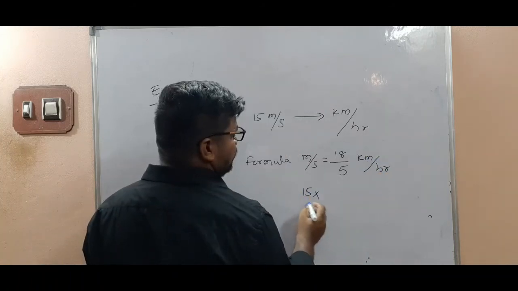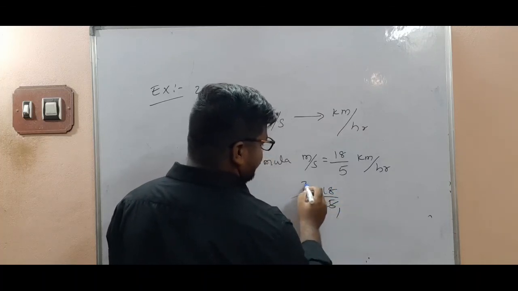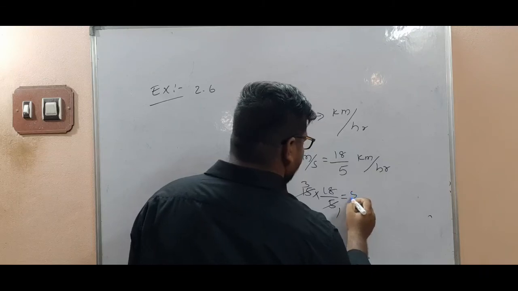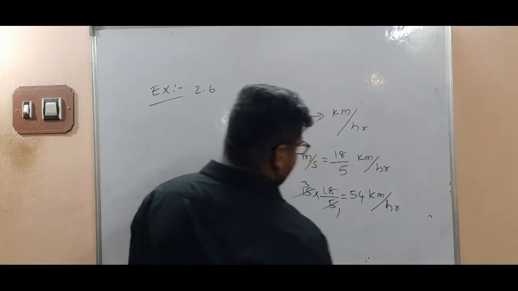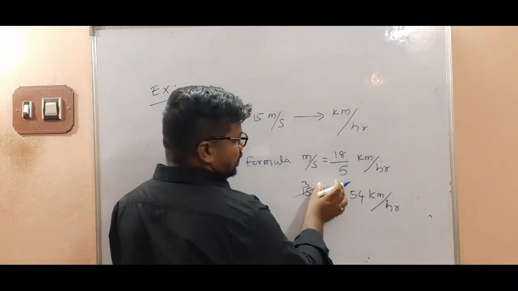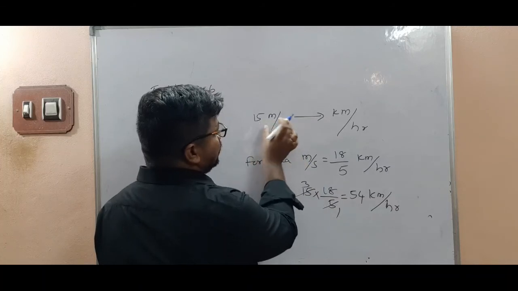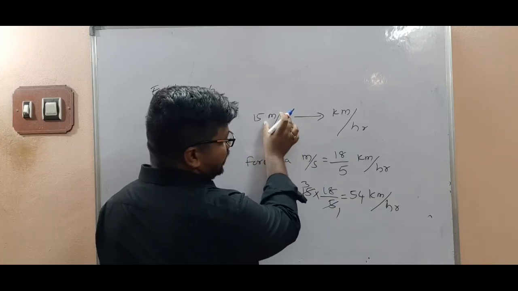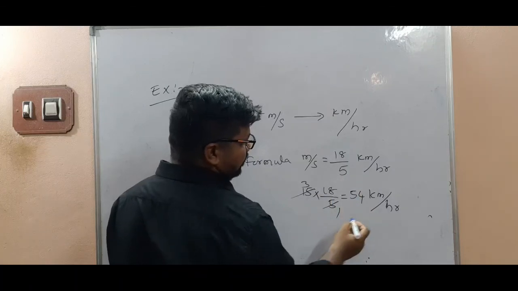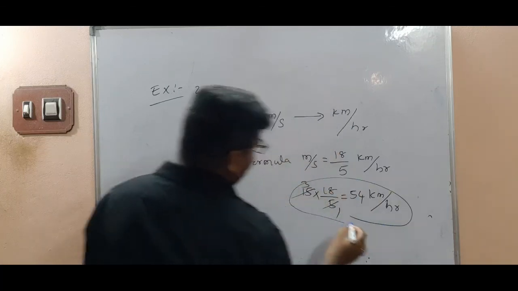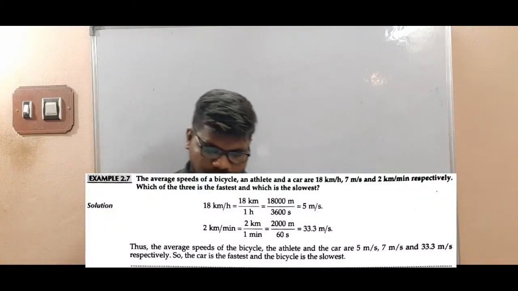So 15 into 18 by 5 gives 54 kilometer per hour.